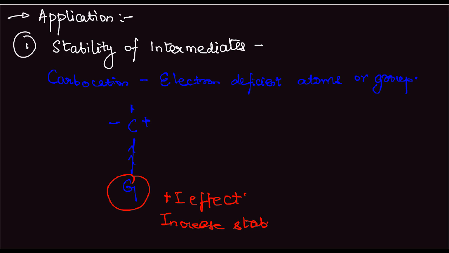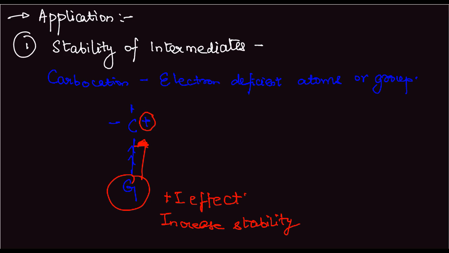Now this is very easy to understand because the carbocation has a plus charge on it. So this plus charge basically means electron deficiency. So when the plus I effect group pushes the electrons towards the carbocation, it increases the stability.